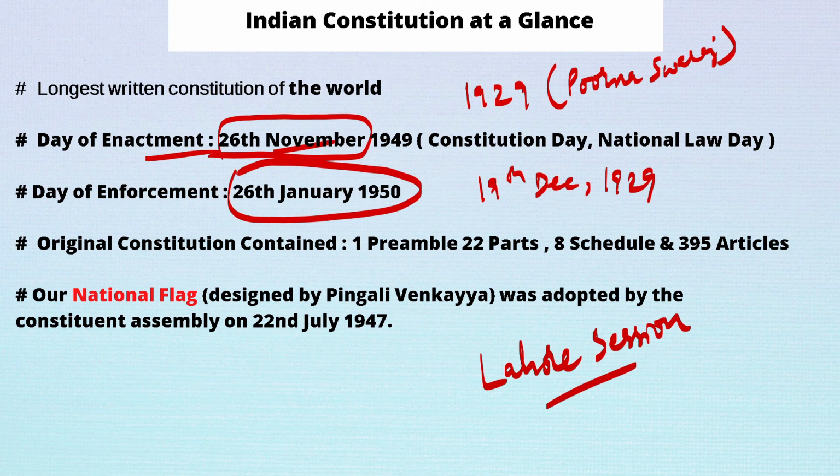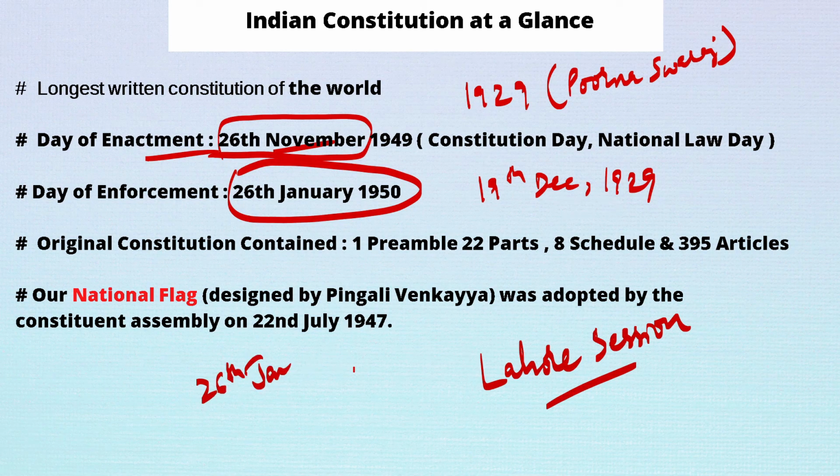Due to this, it was also decided that the constitution should be implemented from 26 January, instead of immediately after framing it, just to remember the day. But we got independence on 15th August 1947.